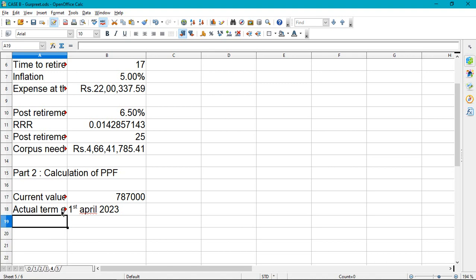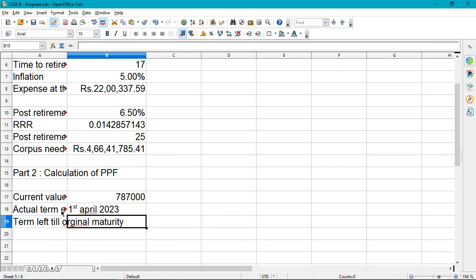So the term left till original maturity is, now the current date is 1st April 2017 as per the case study. We can calculate it by hand, or if you find it difficult you can do it like this.